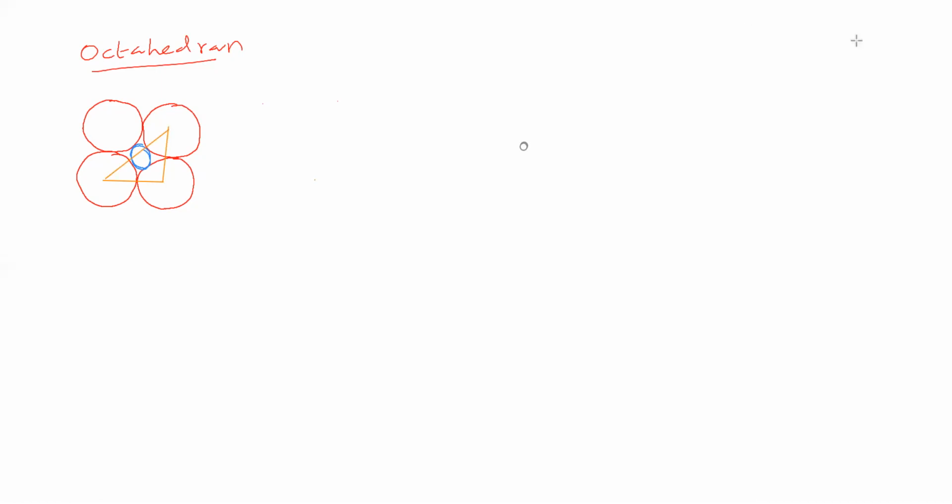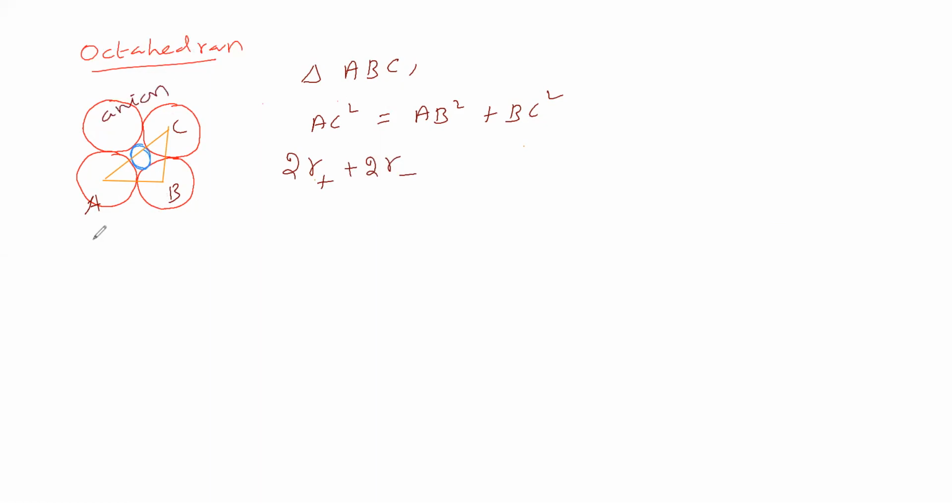Now we got a triangle. We'll say we got triangle ABC. Now we will take triangle ABC. In triangle ABC, AC square is equal to AB square plus BC square, we can say. Now AC means 2 times the radius of cation plus 2 times the radius of anion. This is AC. Okay, this is the anion, and that blue color is the cation.